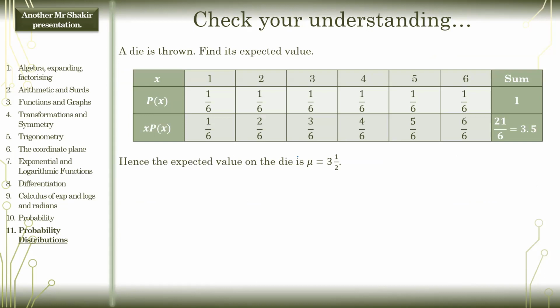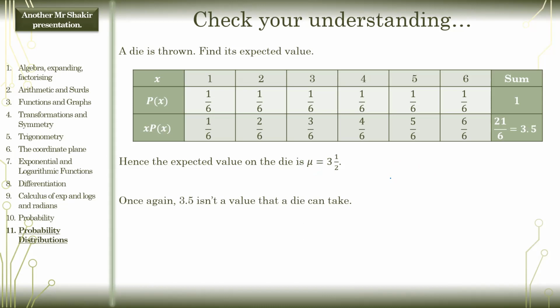Do note, we write expected value like this as well, but generally you write it like this, E of X. Once again, 3.5 isn't a value that a die can take. It doesn't matter. We're just speaking about a statistic, the expected score if you roll a die.